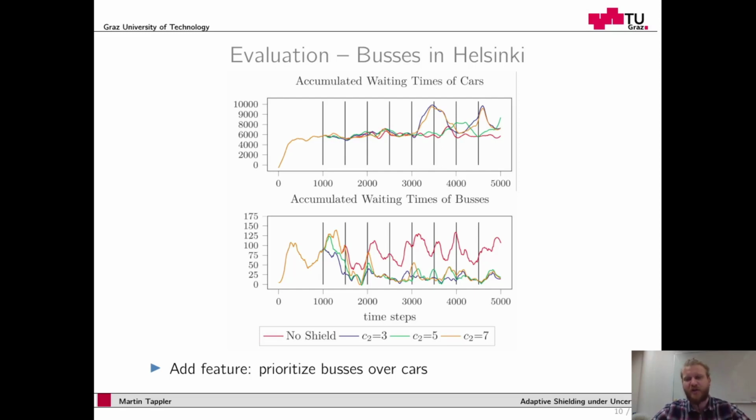And you can see in shielded operation the accumulated waiting time of buses can be decreased successfully in comparison to the unshielded case. On the upper part you see that the accumulated waiting time of cars increases, but it also does not explode. So we do not cause traffic jams using shielding here.